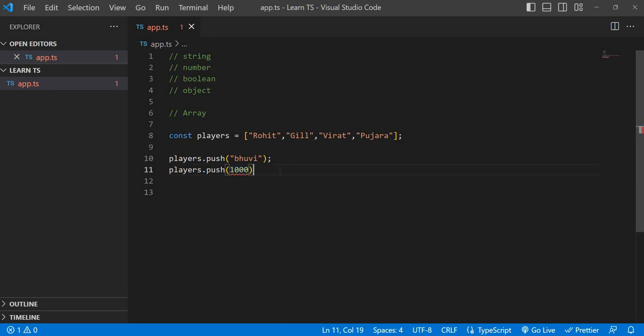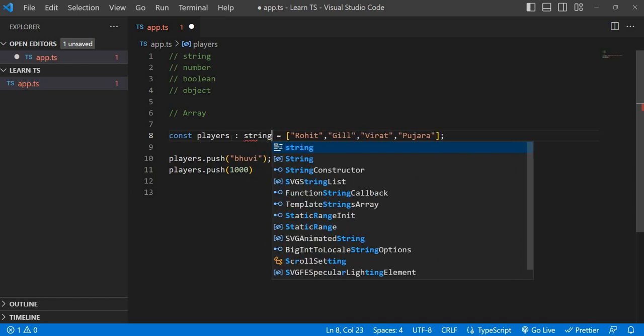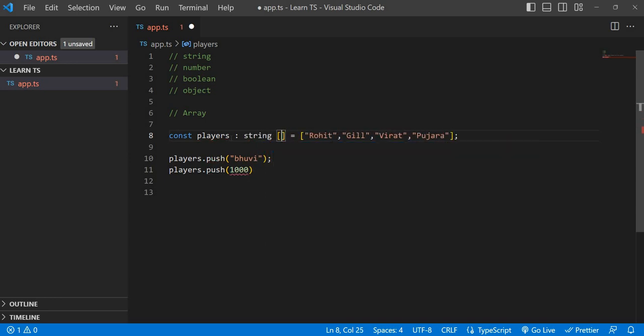But in some situations we should explicitly mention the type of that array. At that time we should do it like this, the string array. This is a string array, so it will work in the same way. But normally, unless it is required, you don't need to mention the colon and array of strings, because TypeScript understands automatically.